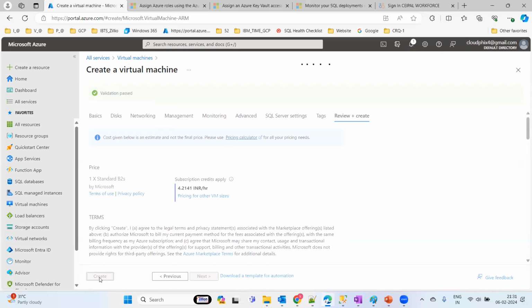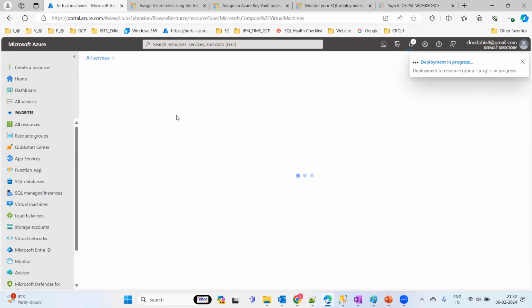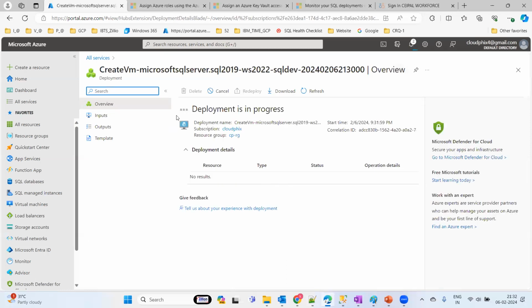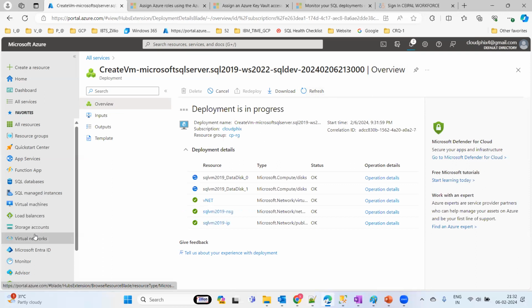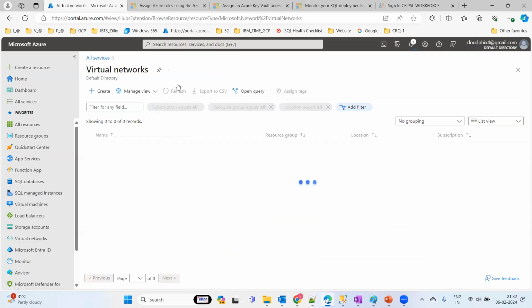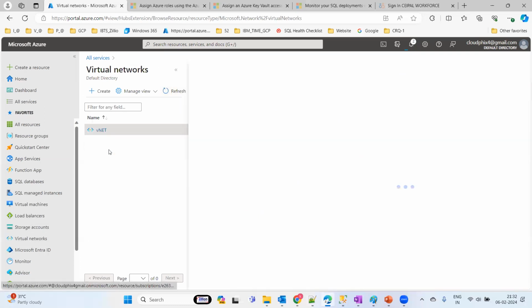And also, once this VM is deployed, we're going to deploy the managed instance as well. One of the most important things when we deploy a managed instance of SQL Server is that it is going to take around 6 hours. But how can we reduce that? Basically, if you have an existing VNet, it can be created within half an hour only. Still, it is not created for the VM related. Yeah, I have a VNet here.